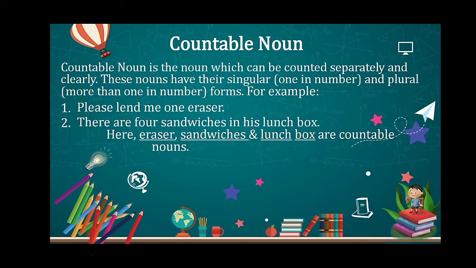For example, please lend me one eraser. There are 4 sandwiches in his lunchbox. Here, eraser, sandwiches, and lunchbox are countable nouns. You can count erasers, you can count sandwiches, and even you can count lunchboxes.